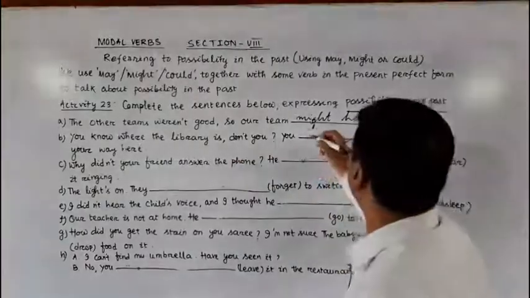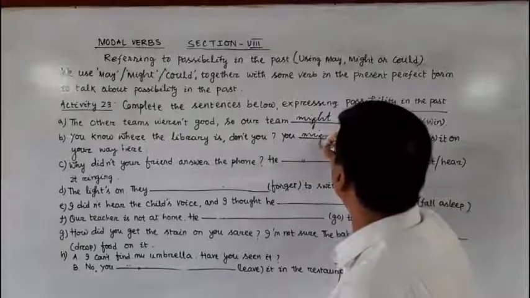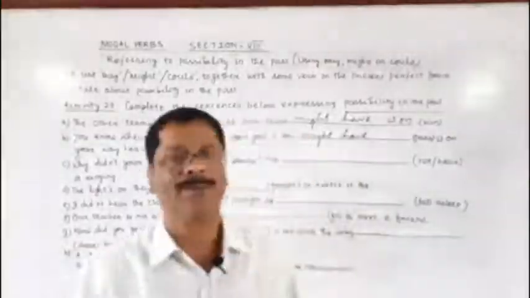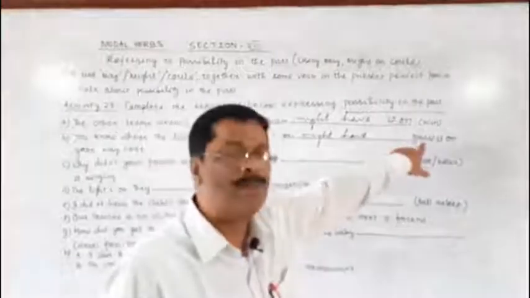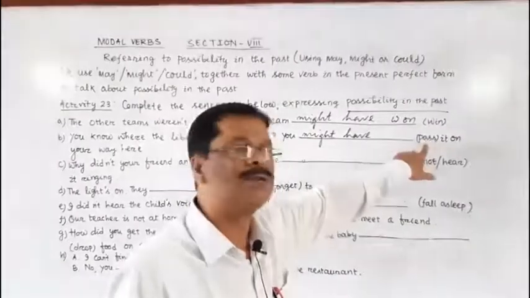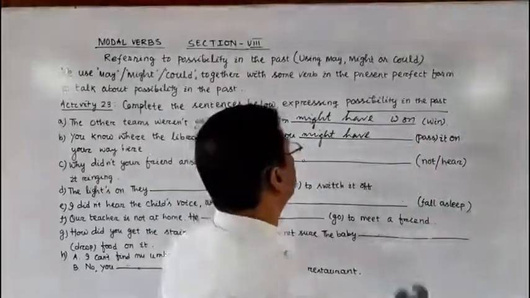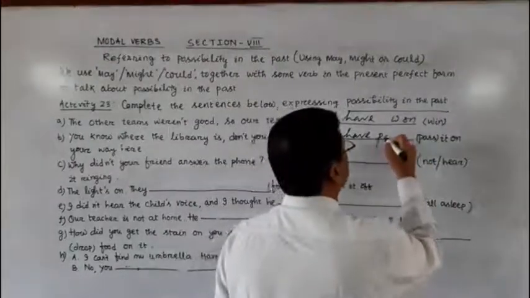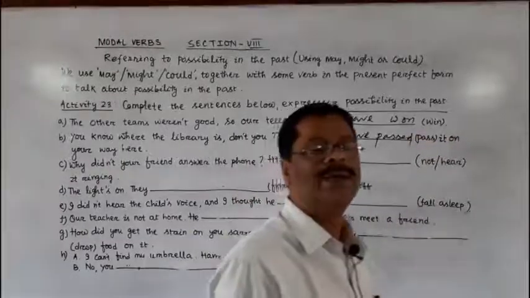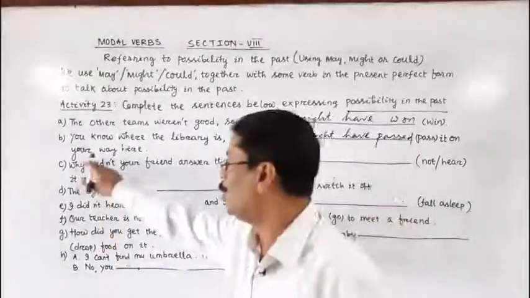You might have, and the V3 form of pass. V2 of pass is passed, P-A-S-S-E-D, and V3 form of pass is also passed. You might have passed it on your way here.